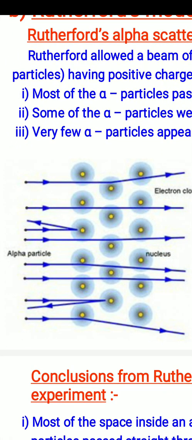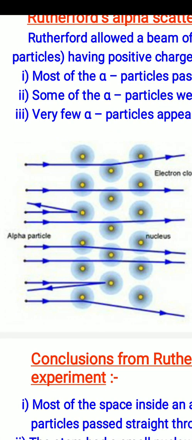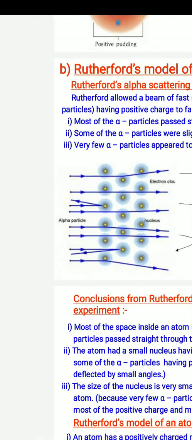Most of the alpha particles go through the sheet of the gold foil. Some were slightly deflected, and a few were deflected by a large angle. So that was the experiment done by Rutherford.